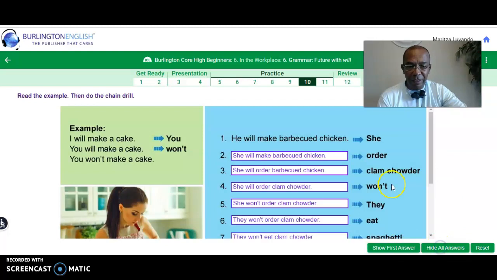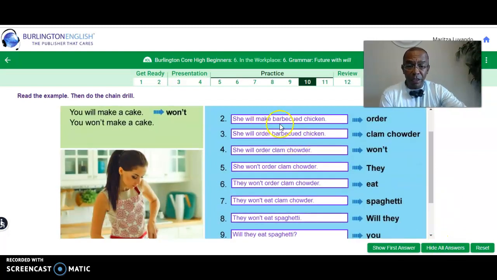All right, so this is how it should look. She will make barbecue chicken. She will order barbecue chicken. She will order clam chowder. Why? Maybe because she likes clam chowder and she enjoys it very much. She won't order clam chowder. Why? Because she doesn't like it. For example, she can't stand the smell of clam chowder.